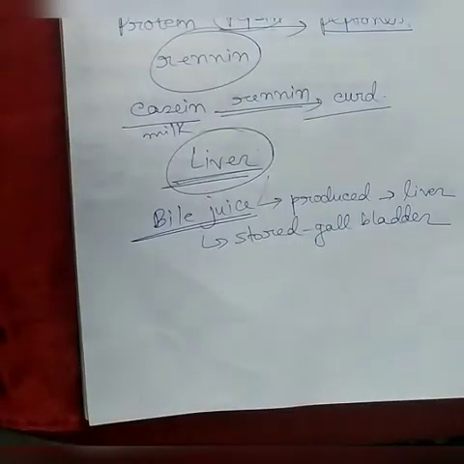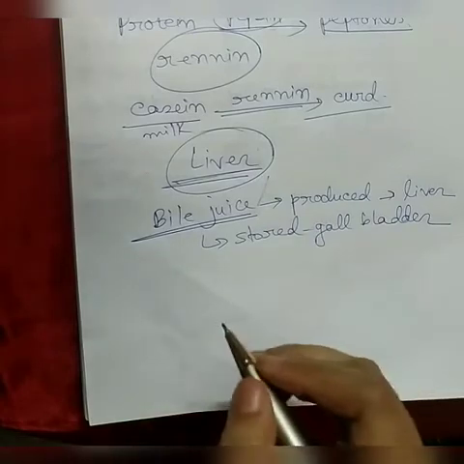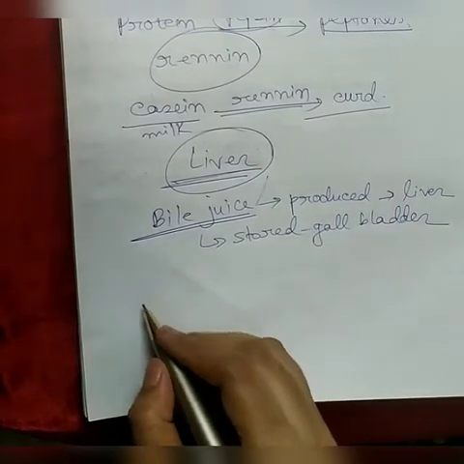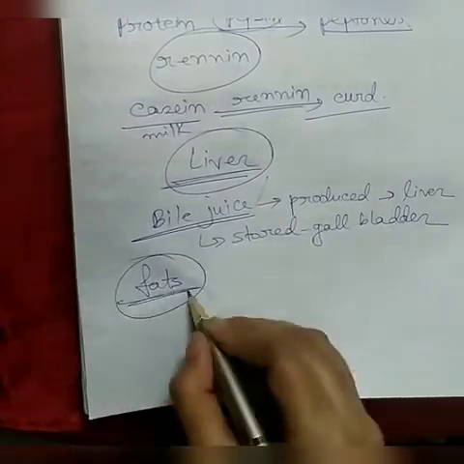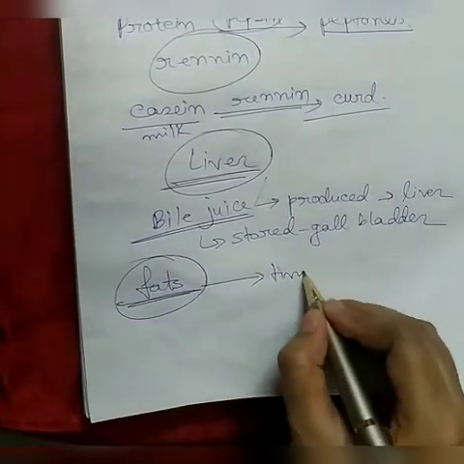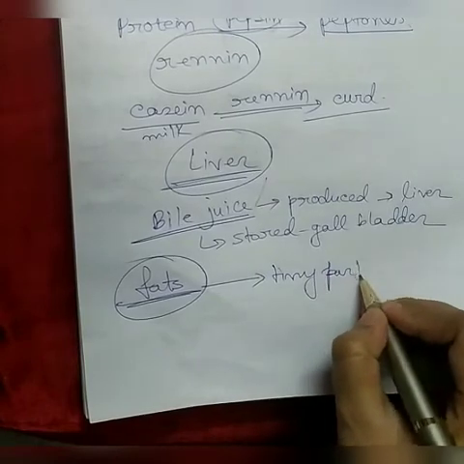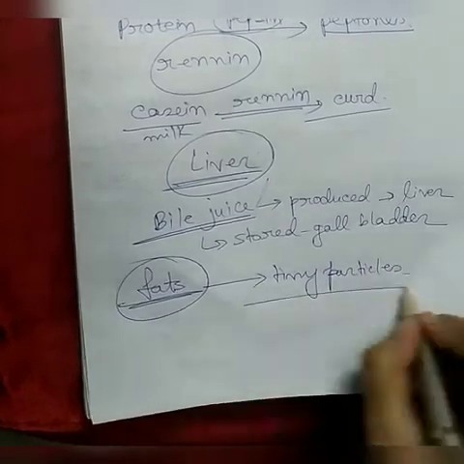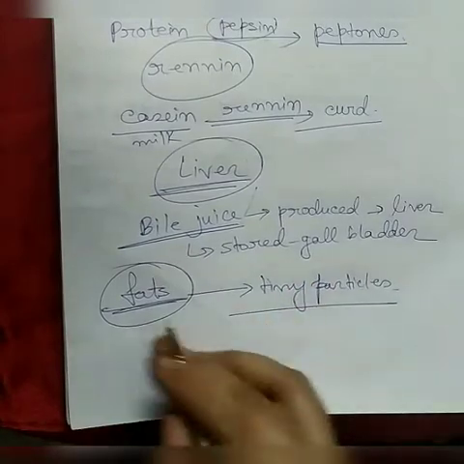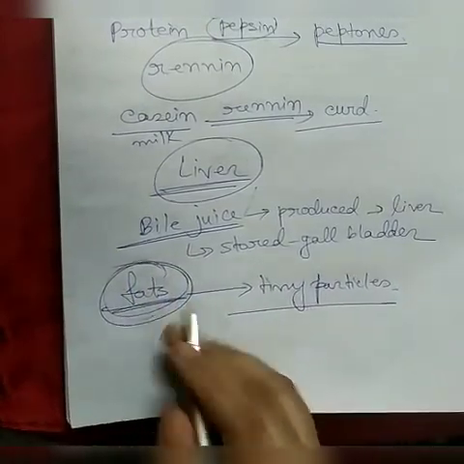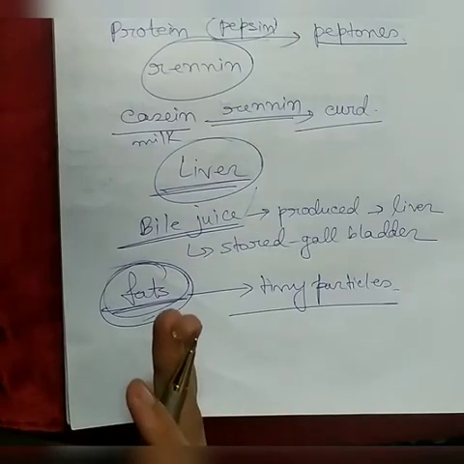What is the function of bile? The fat which is present in the food is broken down into tiny particles, tiny droplets. Now fat digestion has not begun.